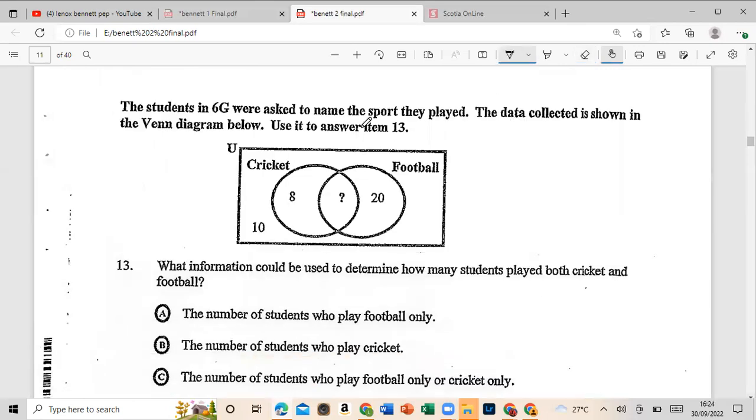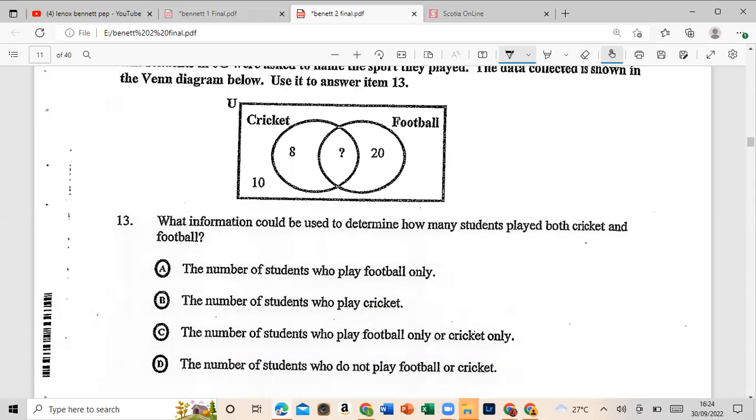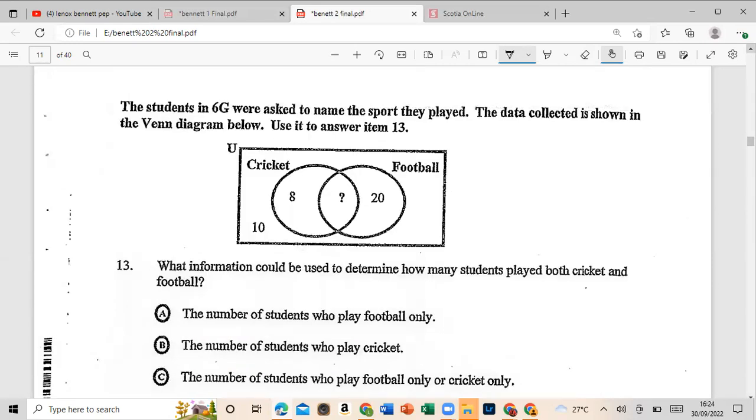Alright, let's move on to, I think I'm gonna stop at 15. So you guys will have to catch part 2. Alright, let's go. The students in 6G were asked to name the sport they played. The data collected is shown in the Venn diagram below. Use it to answer question item 30. Examine the Venn diagram closely and then we can answer the question. So we have cricket versus football.